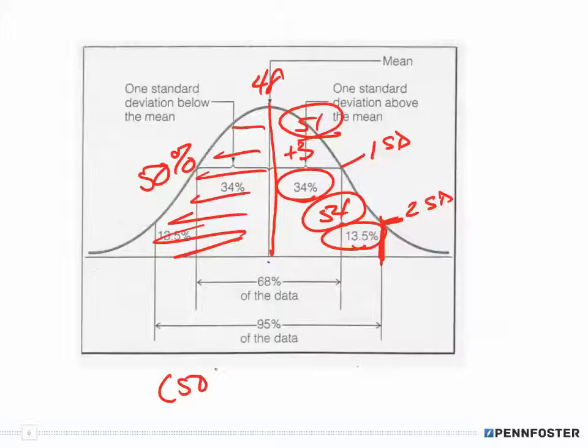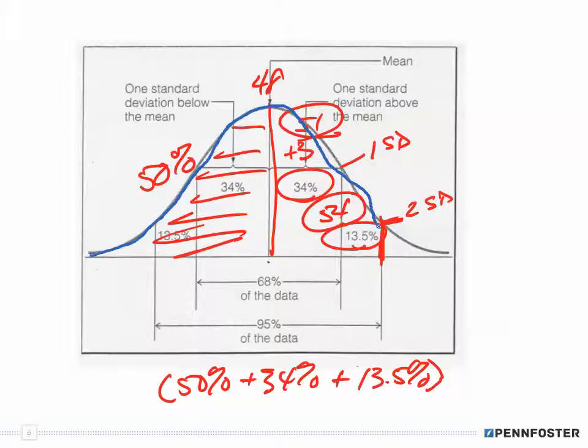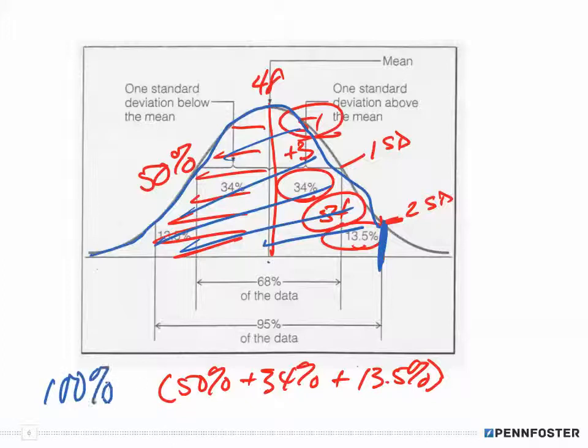So I have 50% plus my 34% plus my 13.5%. Since we're trying to figure out what portion is left underneath the entire curve, everything covered under here is 100% minus this.